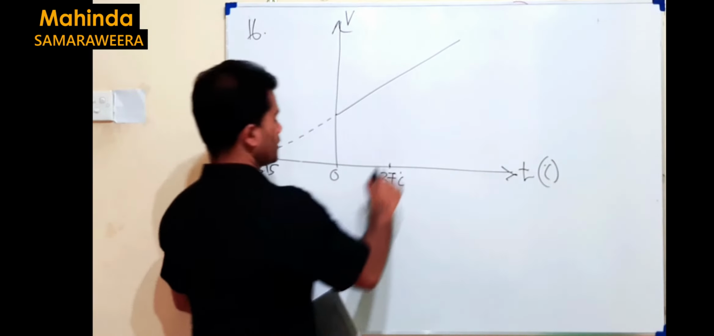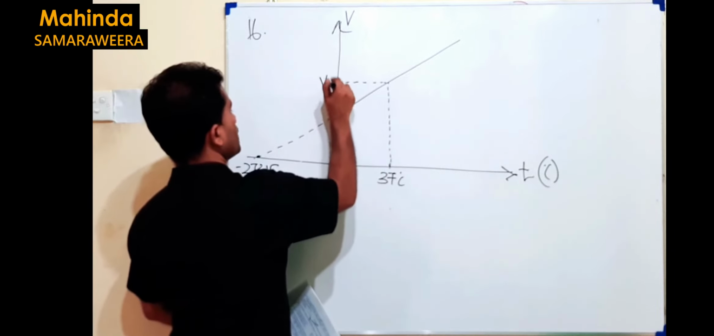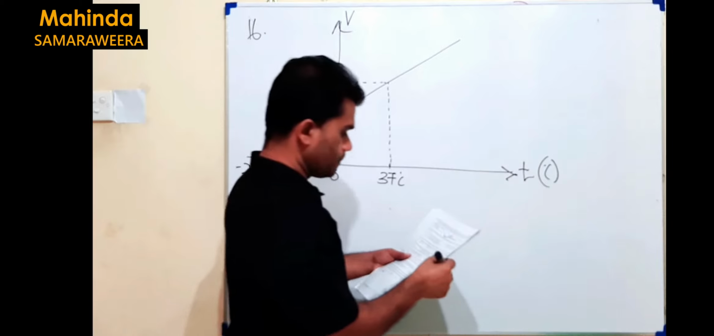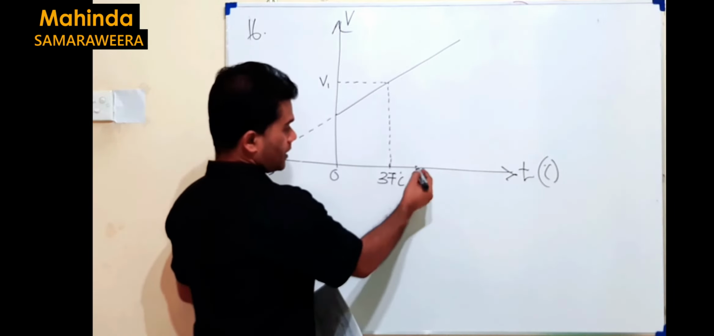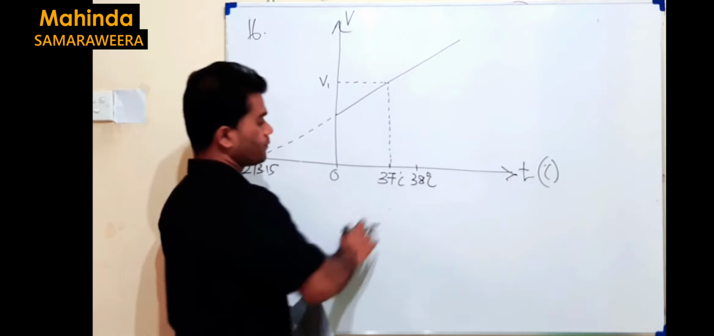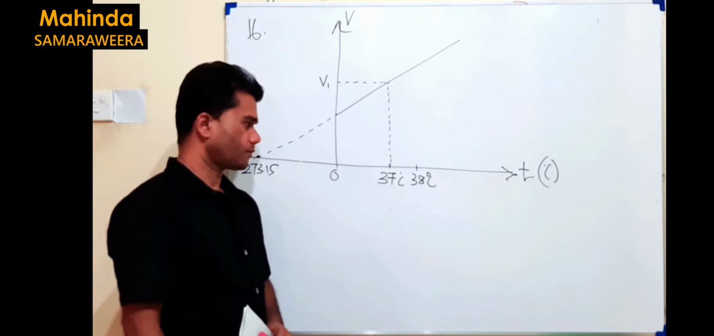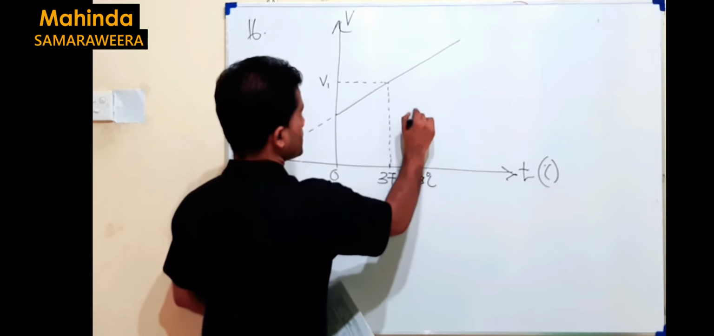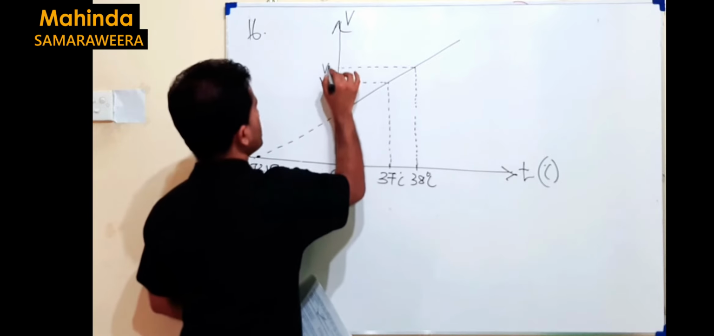At this temperature, the volume of the sample, I take it like this value V1. Next temperature is given, 311. This is 310 Kelvin. Then 311 Kelvin means it's just 38 Celsius. Then at this temperature, I take the volume of the sample somewhere here, V2.